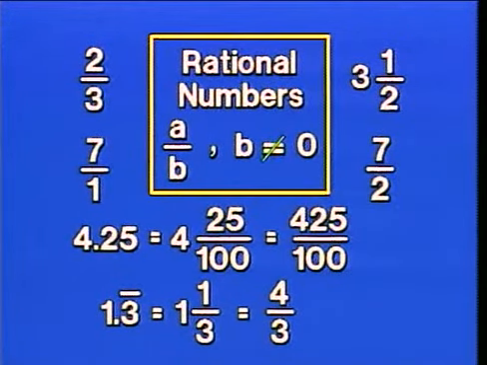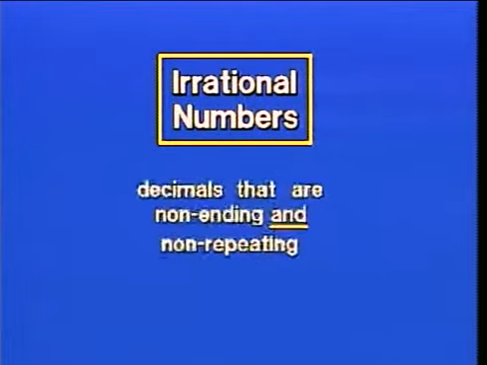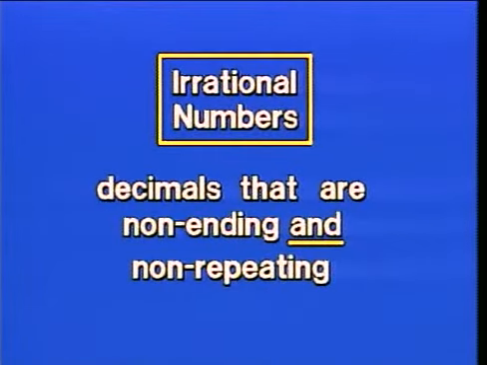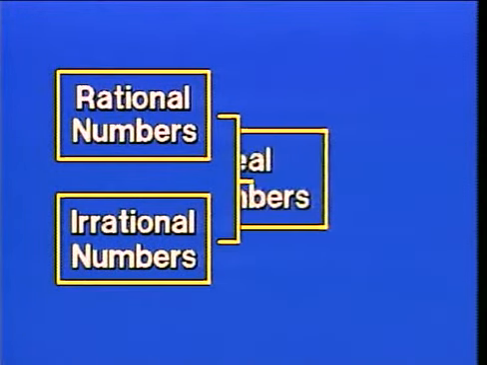Now we might be thinking, what other numbers are there to be contained within the set of real numbers? Well, there's a rather substantial set called irrational numbers that are not part of the rational numbers. Now, irrational numbers are simply decimals that are non-ending and non-repeating. What items would be in this set? Well, probably the most well-known item is pi, a never-ending, never-repeating decimal. Also, the square roots of numbers that are not squares turn out to be irrational numbers, and we'll talk about the square roots of non-squares at a later time. The irrational numbers, along with rational numbers, together make the grand set of real numbers.